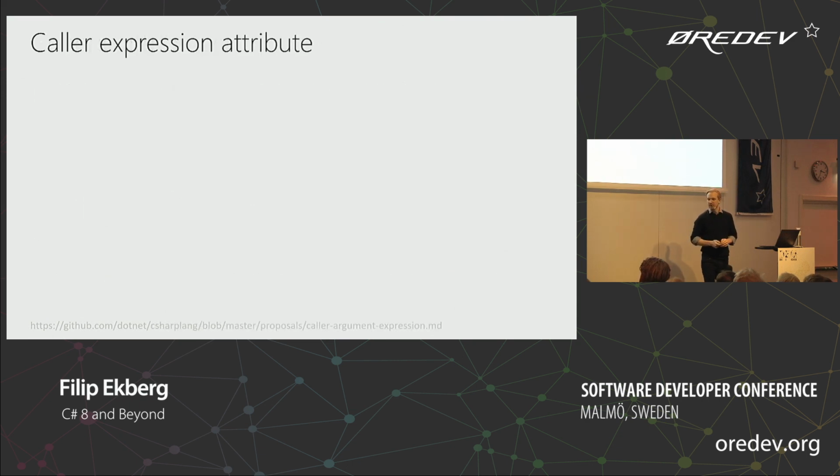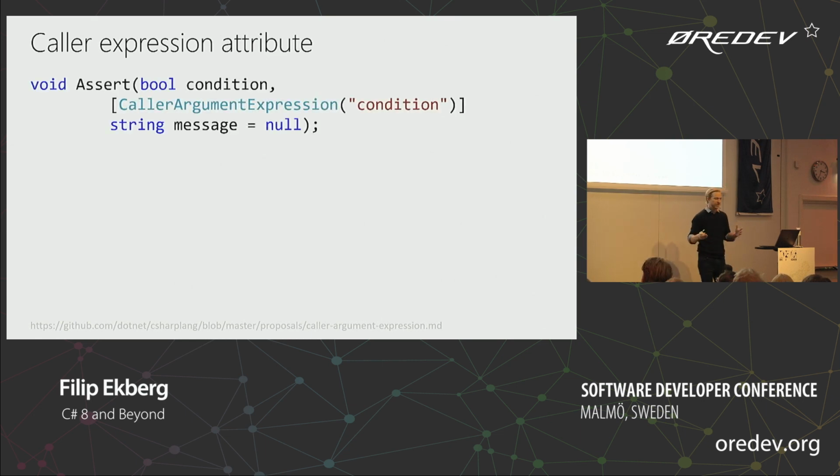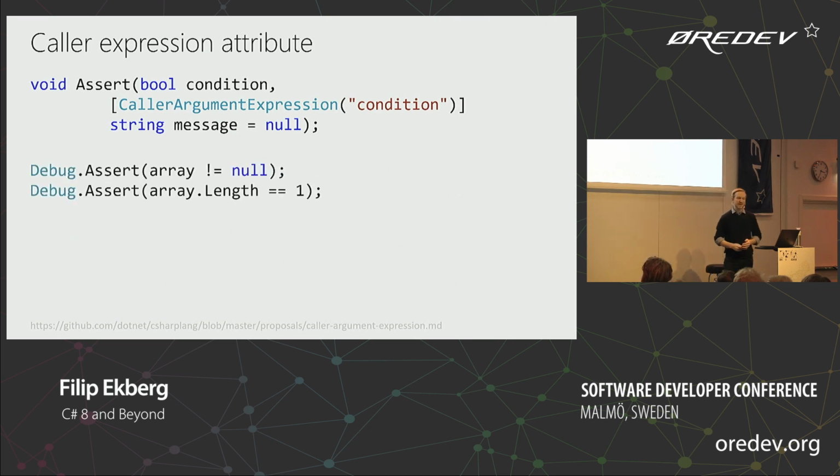Another thing that makes it easier for especially maybe library developers and people building debugging tools is this caller argument expression attribute. So what it does is, in this case here, we have this assert method coming from Debug.Assert, and the second parameter is decorated with caller argument expression, where it points back to the condition passed to that method. Sounds very, very weird, but let's look at the example for that.